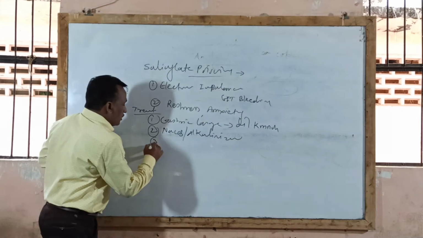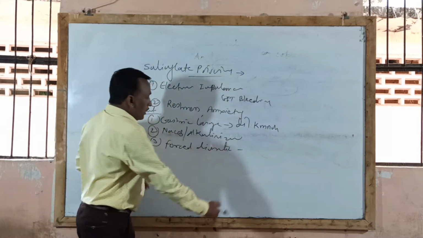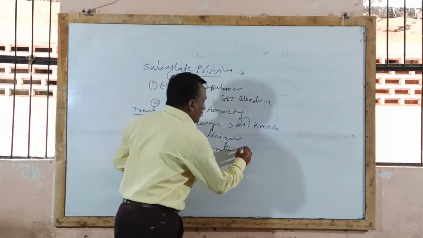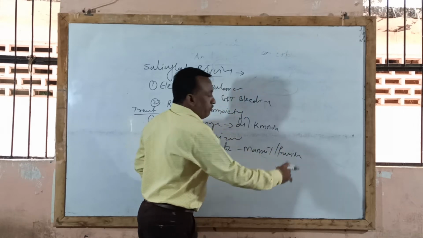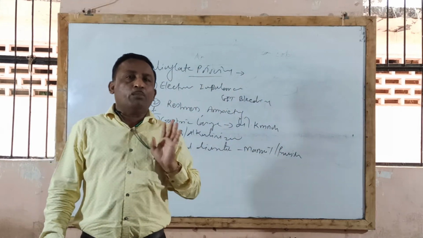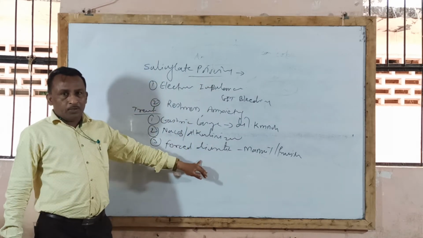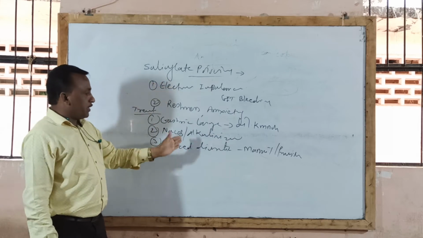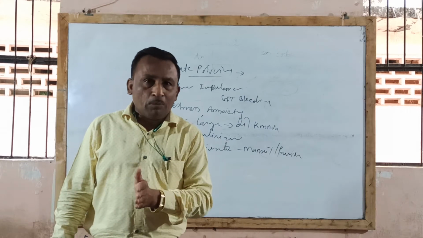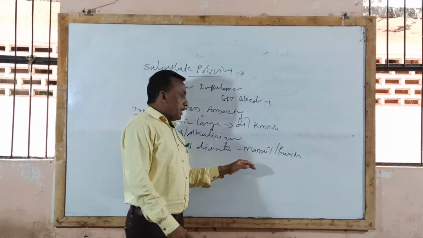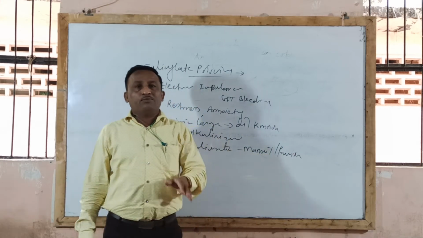Another treatment given to this patient is forced diuretic treatment. Under forced diuretics, generally mannitol injection or furosemide injection is given. These drugs facilitate excretion of salicylate from the body. When excretion of salicylate takes place fast, it reduces poisoning symptoms. So another treatment given in salicylate poisoning is called forced diuretic treatment, which increases urine flow and urine formation, and thereby facilitates excretion of salicylate from the body. Generally mannitol injections or furosemide injections are given to the patient.